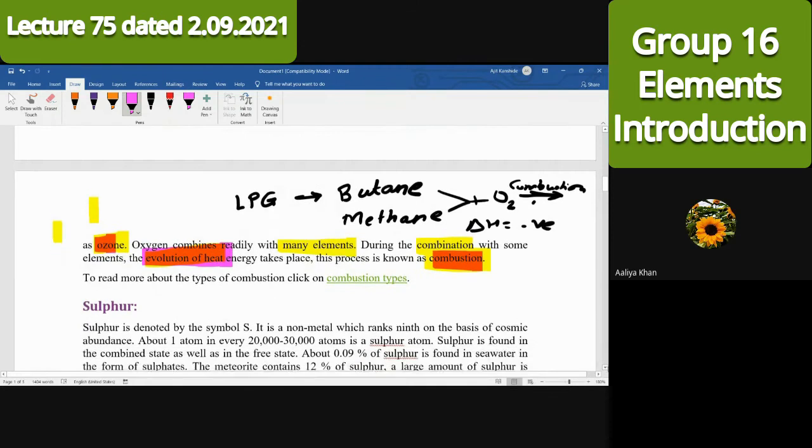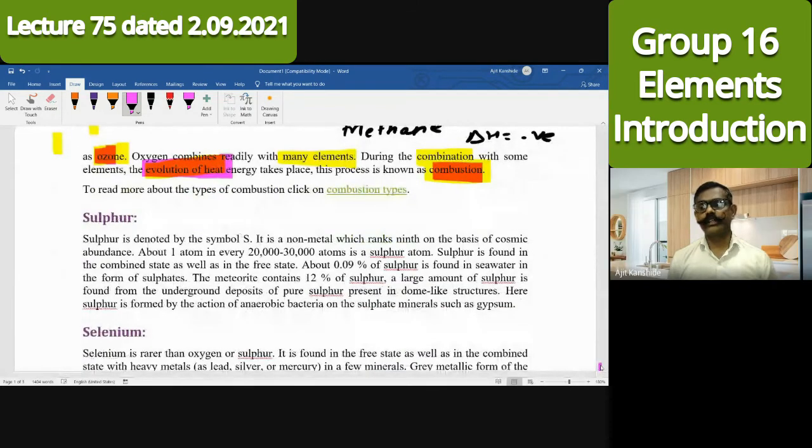Yes. Now see the next element, sulfur. Students, I am not giving study material for you. You have to find it on the net, or go through this lecture and you will get it. If you want, in between you can take snapshots also. Next element is sulfur. Now see its properties. It is denoted by the symbol capital S. It is a non-metal.